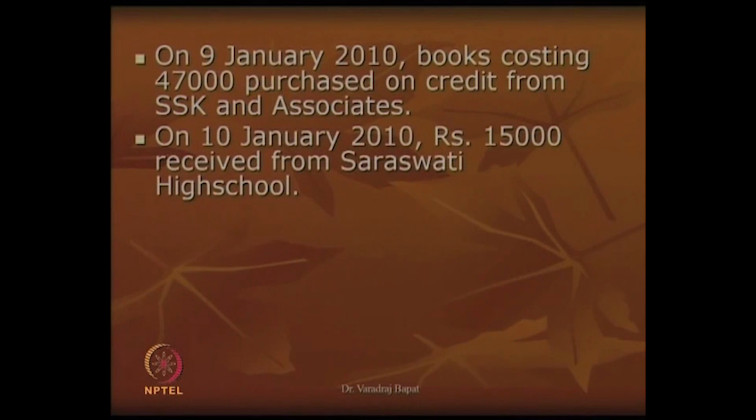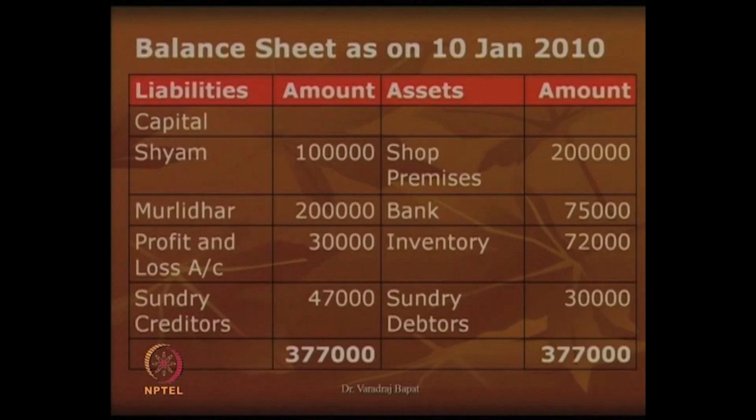So, they represent our customers or debtors, debtors balance will reduce and our cash balance will increase. So, see the balance sheet on Jan 10th, you can see here our sundry debtors have now gone down to 30 and our bank balance has increased to 75. The total of the balance sheet remains unchanged because there is only an exchange of assets.